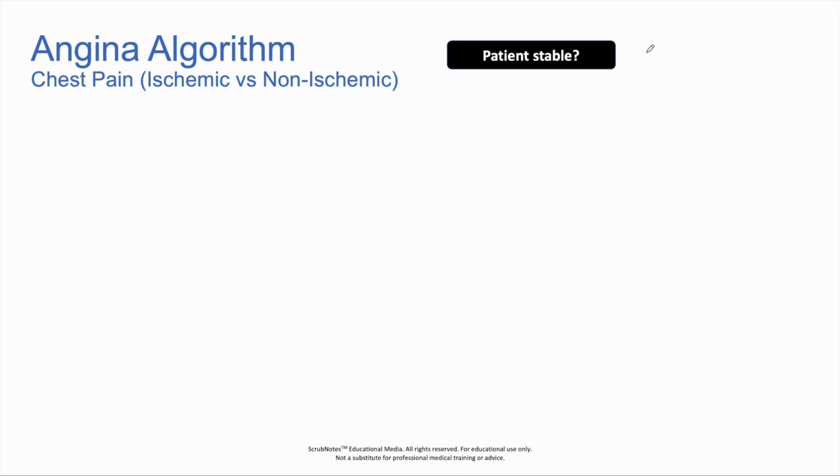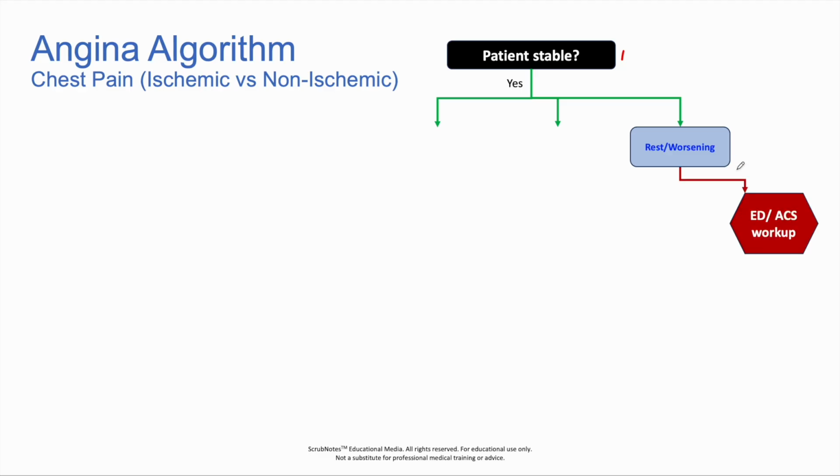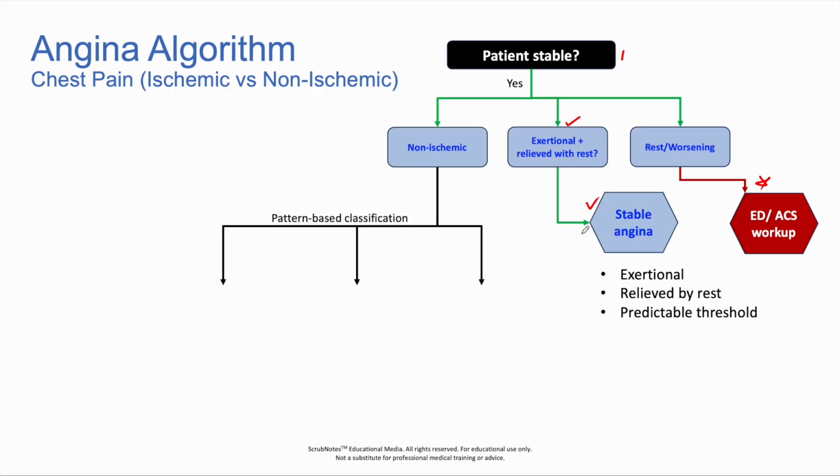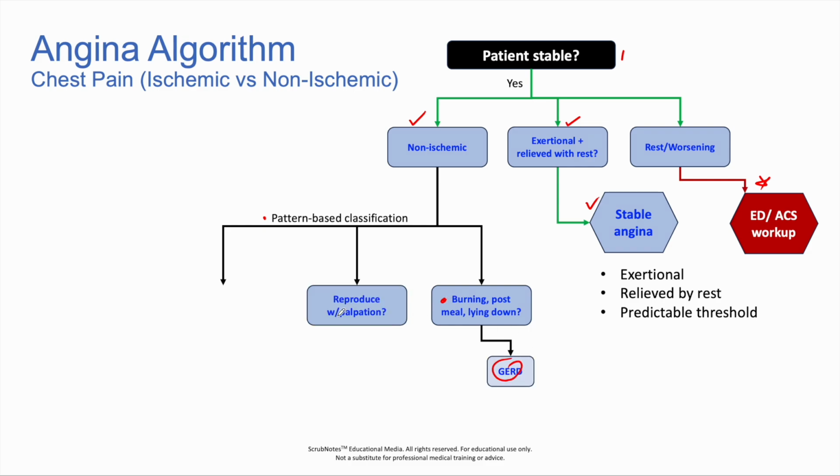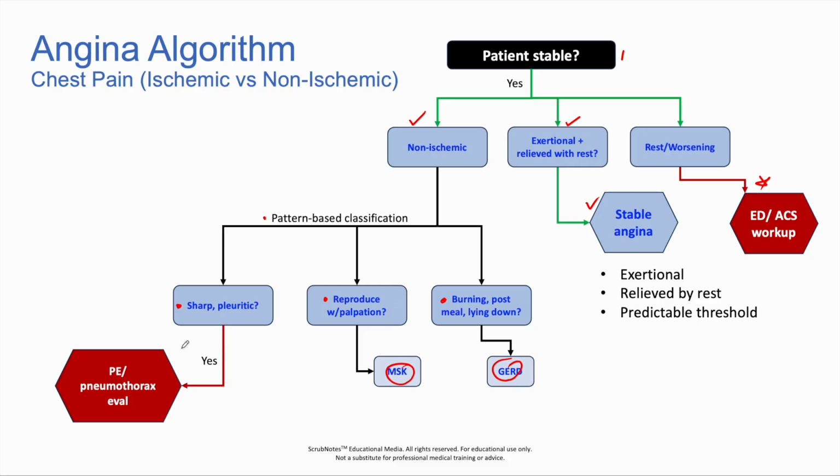I've created this algorithm to help you systematize your approach to chest pain. So first we'd want to ask if the patient's stable. If they have pain at rest or it's worsening, then we'd want to send them to the ED for an ACS workup. If the pain is exertional but relieved with rest, that's more likely to be stable angina. If it's non-ischemic pain and they're stable, it can be three different categories, and so we can use pattern classification to help us. So if there's burning, postprandial, or lying down pain, that's more likely to be GERD. If it's reproduced with palpation, that's more likely to be an MSK cause. And if it's a sharp or pleuritic pain, we'd want to be more concerned and have them evaluated for pneumothorax or a PE.